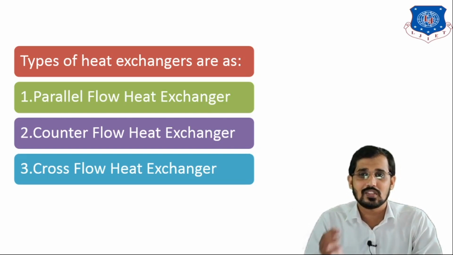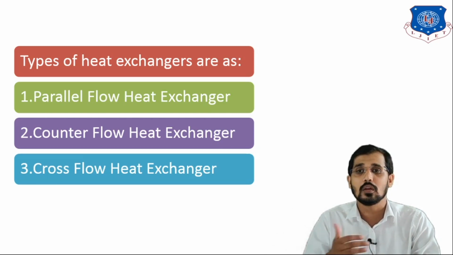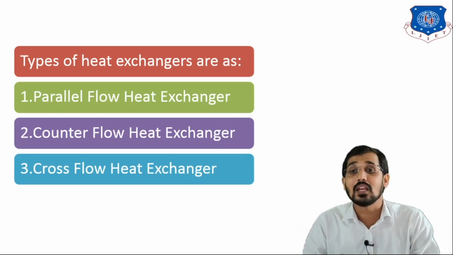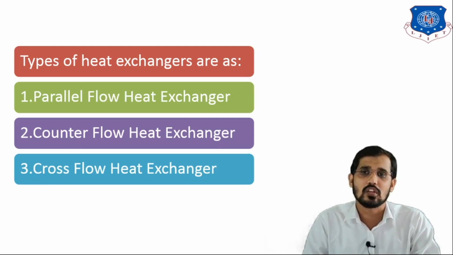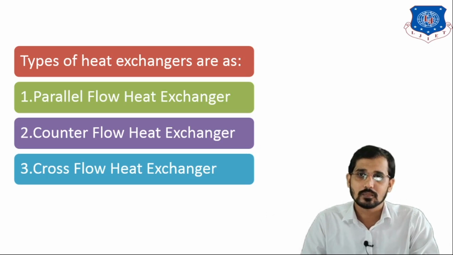If the system is such that there is a combination of the parallel flow and counter flow, or a combination of the cross flow and counter, or cross and parallel, then I can say that it is the hybrid type of heat exchanger. So this is all about flow patterns of the heat exchangers.